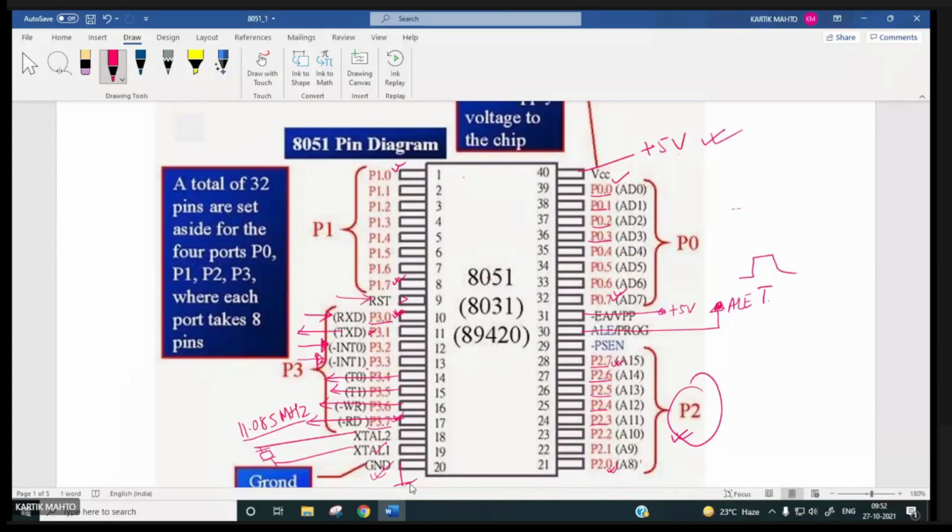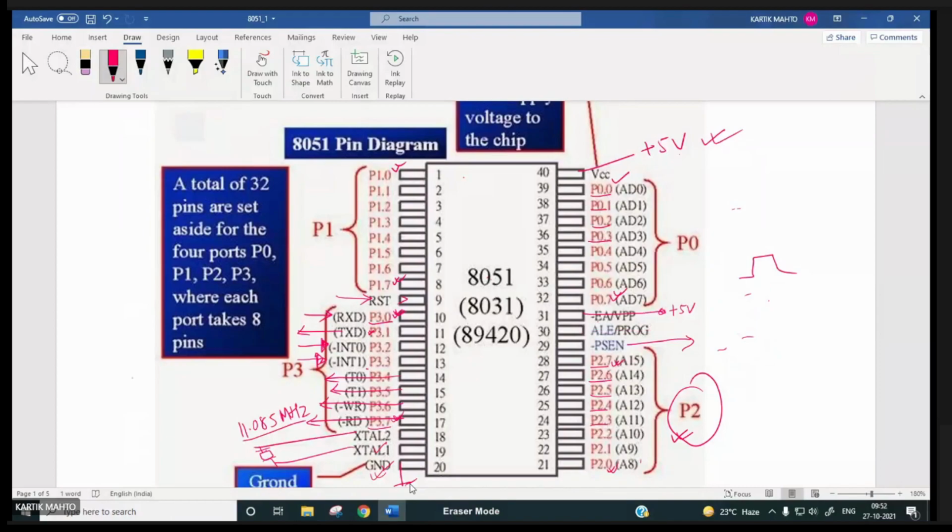No need to discuss further. Then this pin is PSEN bar. What is this? PSEN bar, it is active low. This PSEN bar is used whenever external memory is accessed.